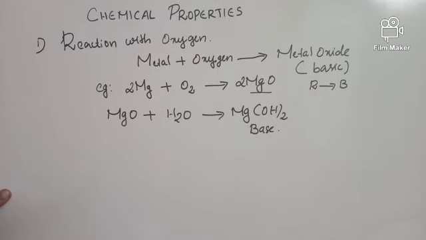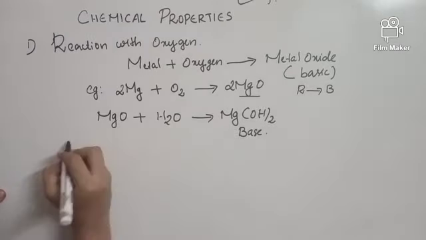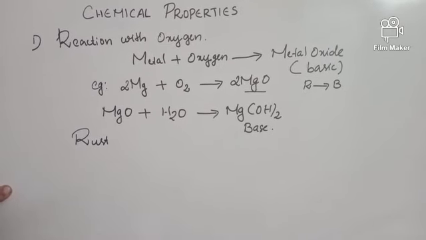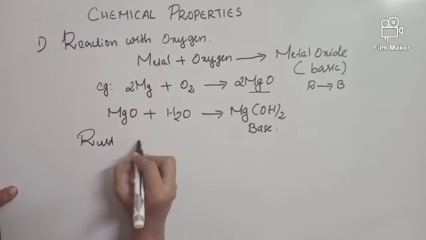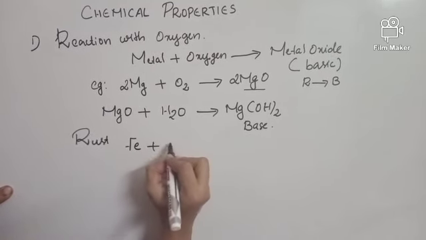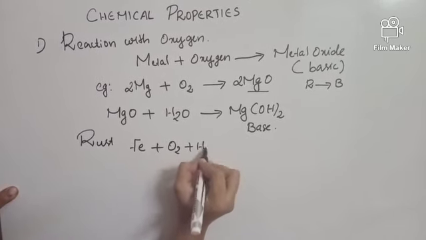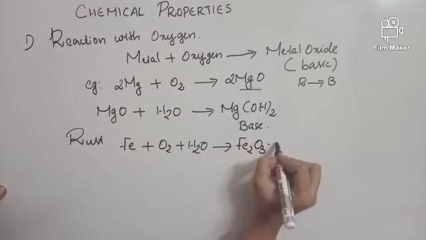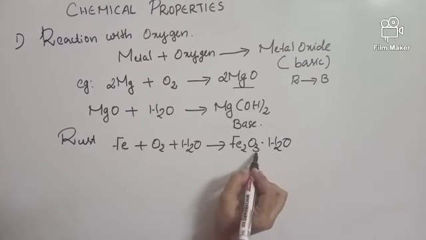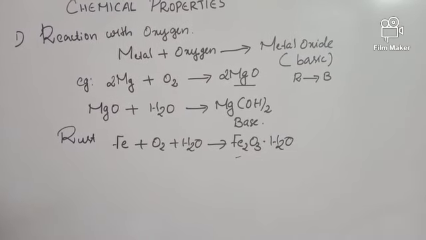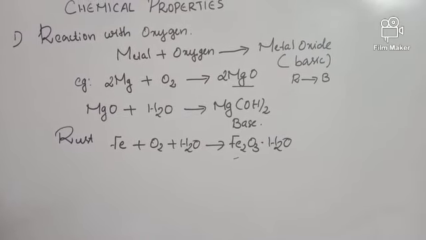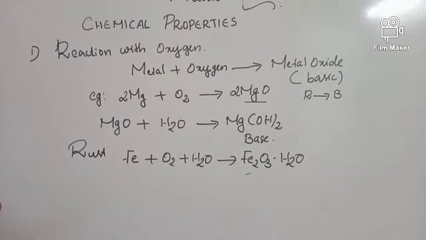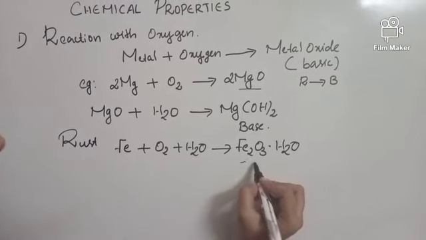Related to this chemical property is the rusting of iron. Do you know what rust is? Rust is hydrated ferric oxide. In rusting, iron reacts with oxygen and atmospheric water vapor to form hydrated ferric oxide. In your textbook it is given as ferric oxide, but the actual formula is hydrated ferric oxide. As it is a metal oxide, it has basic nature.